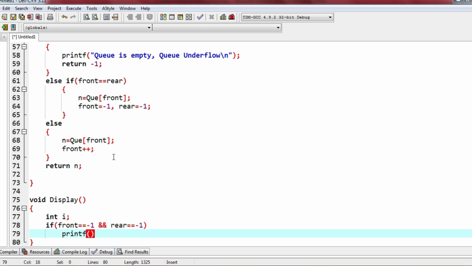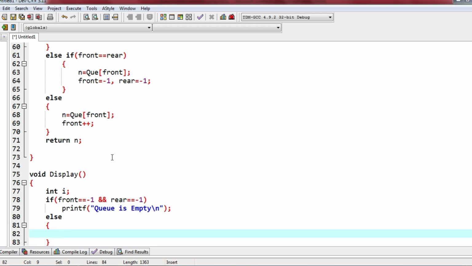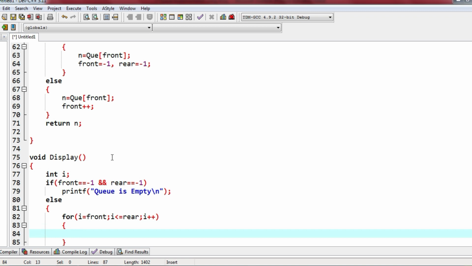We print that Q is empty. If it's not empty, then we will take for i equals to front, i less than equal to rear, i plus plus. We will display the values and I'll give a tab space. What am I supposed to display? Q[i]. Okay, so that's it.